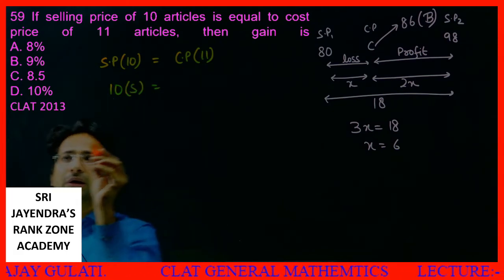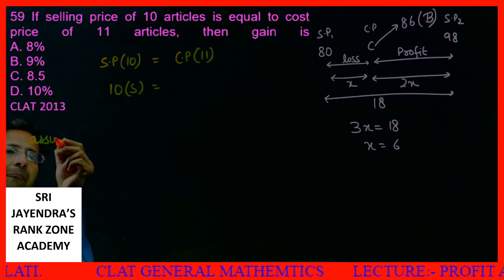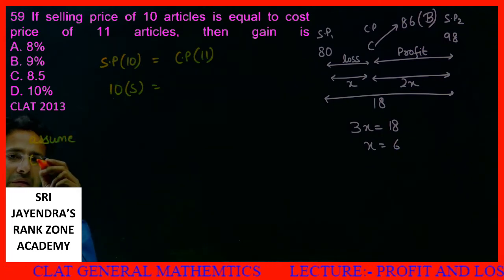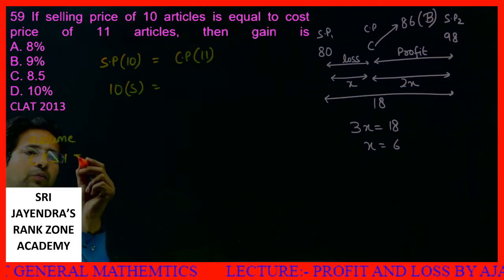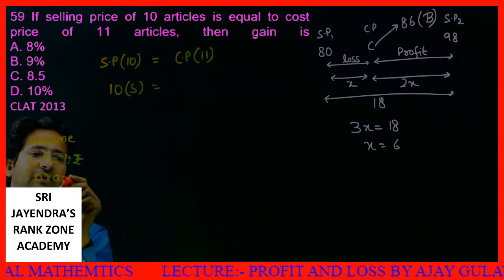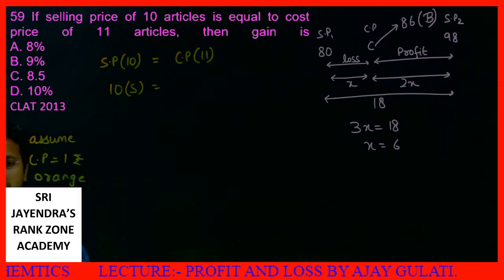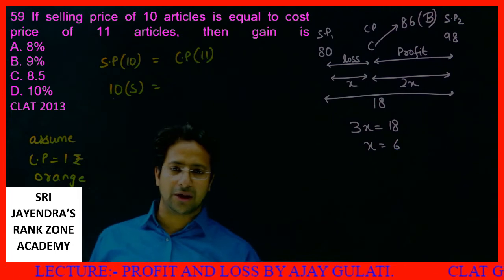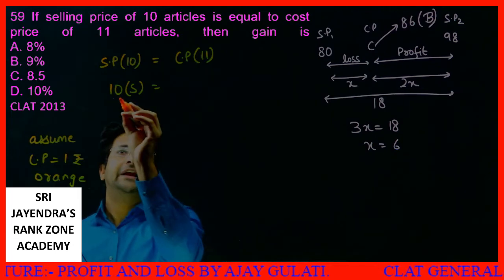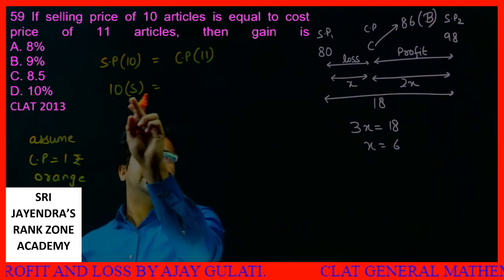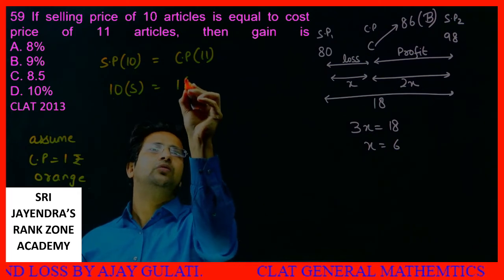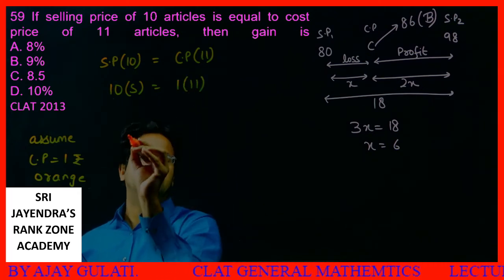I assume CP is equal to 1 rupee. This is an orange in Nagpur. So the selling price of 10 articles, 10S is equal to, what is CP? CP is 1. These questions will become so easy.